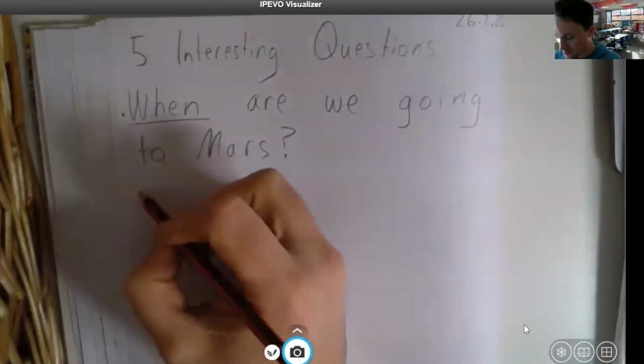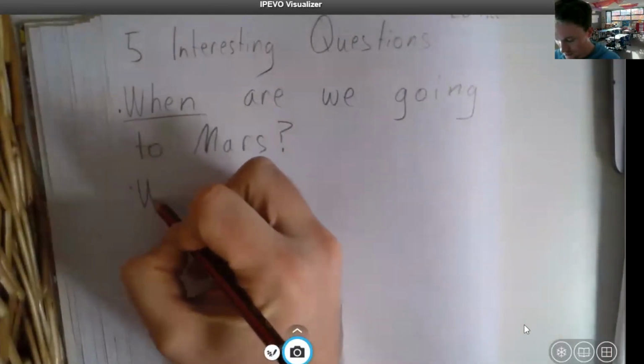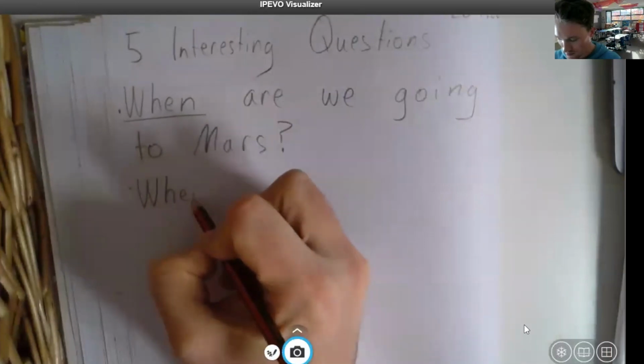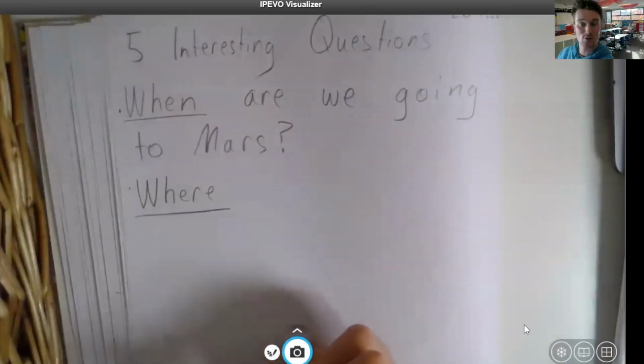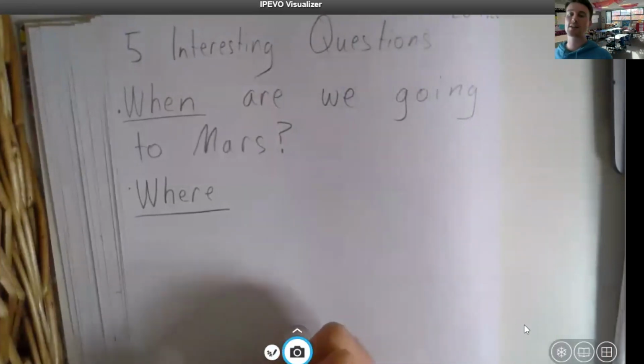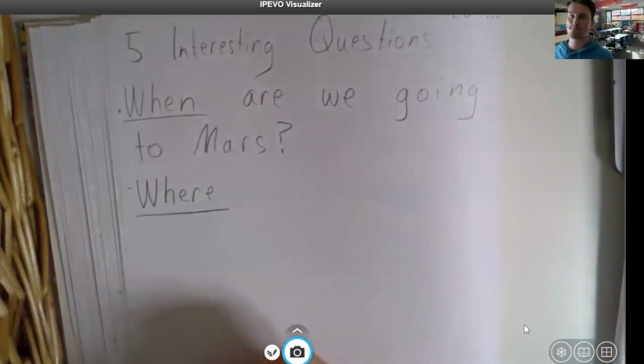Next, the next question is where? So just write down where, pause the video, write down where, don't do any more. And think of an interesting question for where. Where does my lunch come from? Where does cheese come from? Where do balloons come from? Where is the coldest place in the world? Where is the hottest place in the world? These are all very, very good questions and interesting questions.